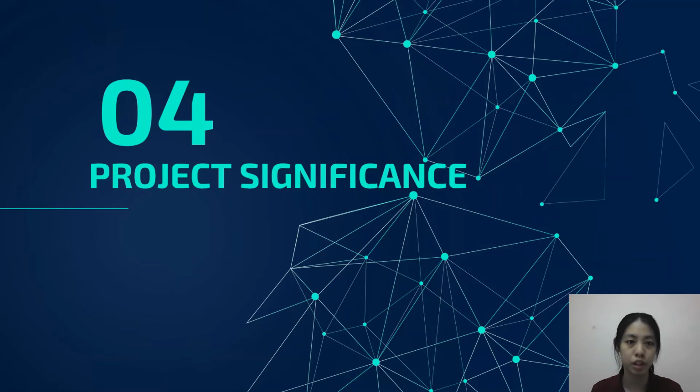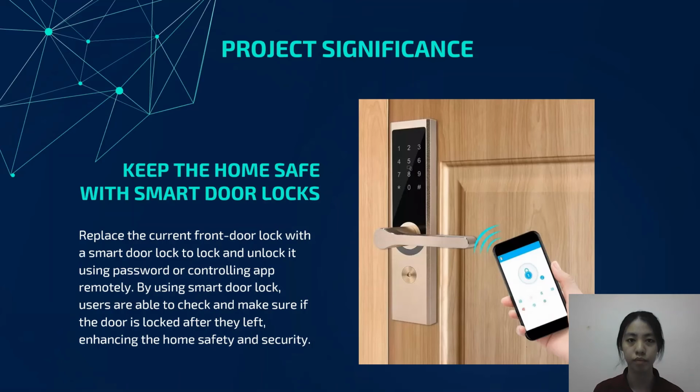And the fourth topic is project significance. The first project significance, or what we call benefits, of the smart home system we built is to keep the home safe with smart door locks. Replace the current front door lock with a smart door lock to lock and unlock it using a password or controlling app remotely. By using a smart door lock, users are able to check and make sure the door is locked after they leave, enhancing home safety and security.